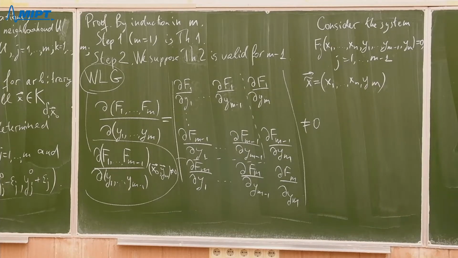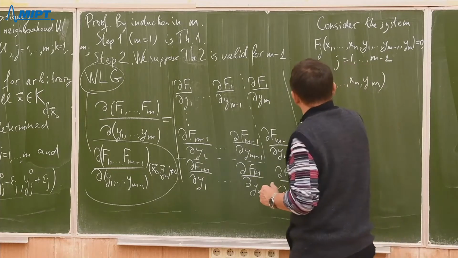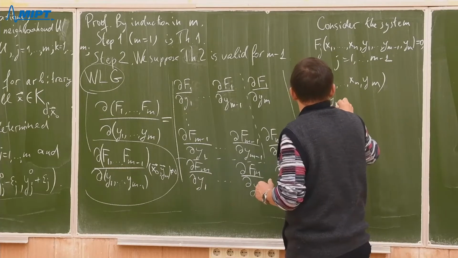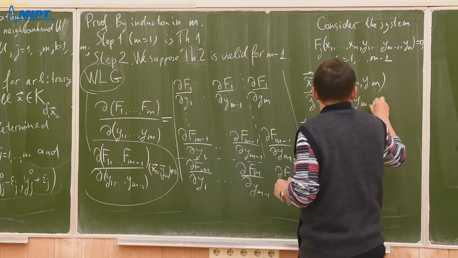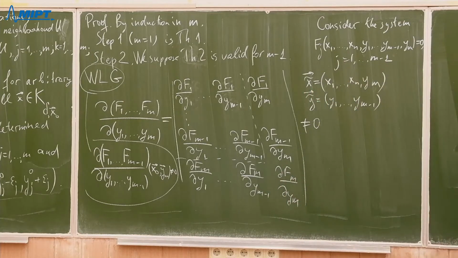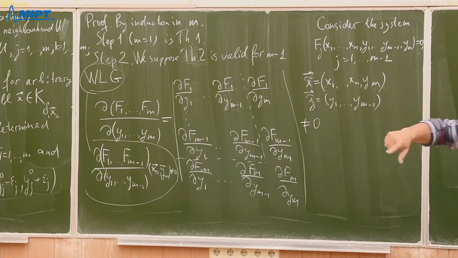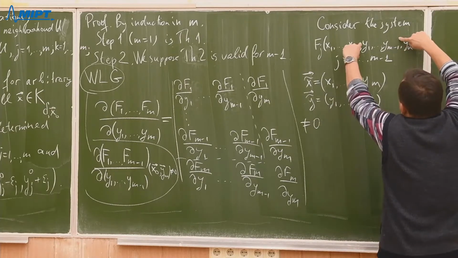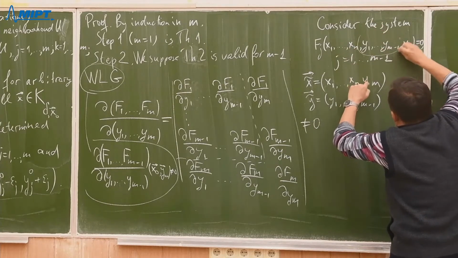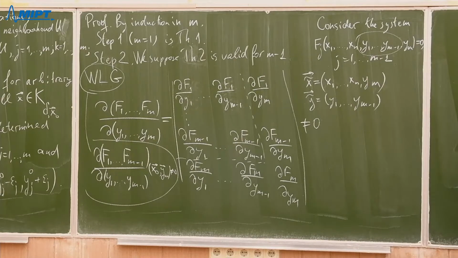And our y tilde vector is y1, so on, ym minus 1. So, roughly speaking, we have precisely m minus 1 equations, and we want to solve them with respect to those variables, from y1 up to ym minus 1. So all other variables are considered as parameters.